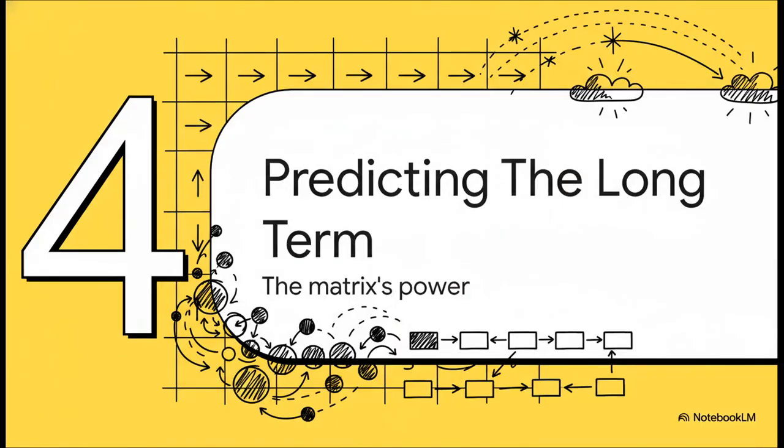Okay, so this takes us to section 4, predicting the long term. Because that simple matrix we just saw, it holds some incredible power. It's not just a snapshot of 1 year. It's the key to seeing the future of the entire system.